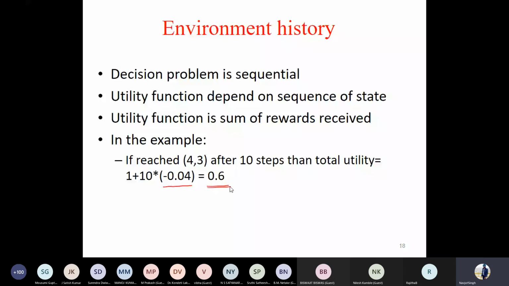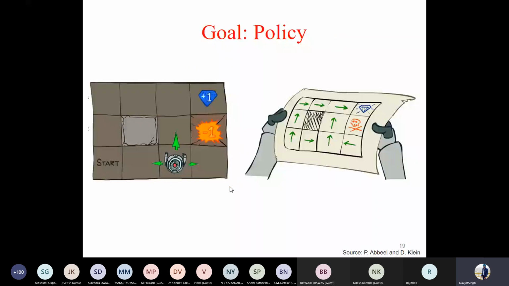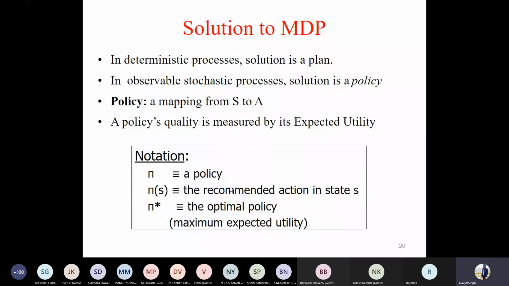So what is the goal? The goal is to find out the policy. Policy is what? For every state, what is the recommended action? What is the desired action?